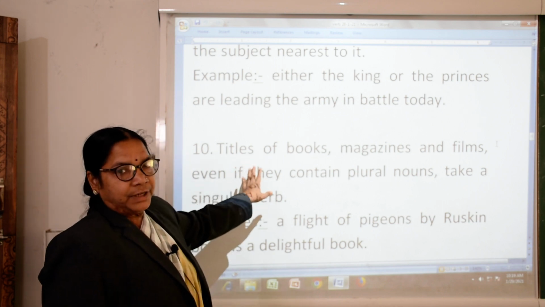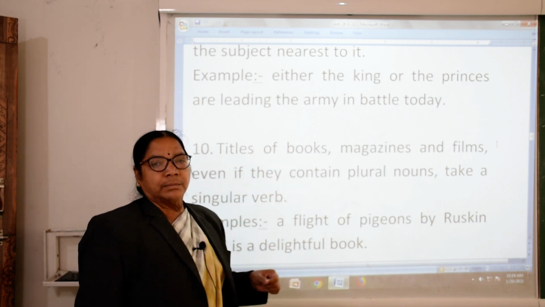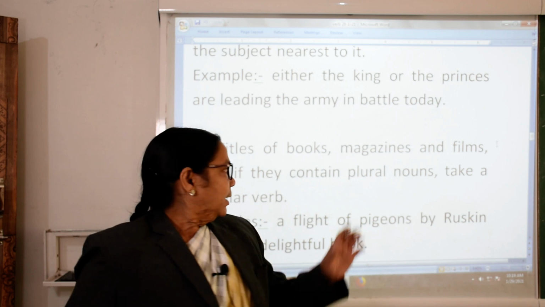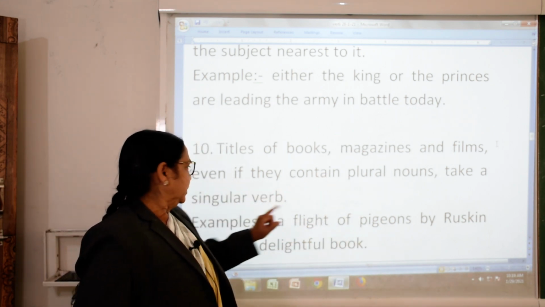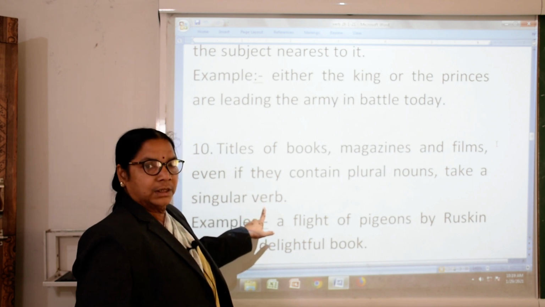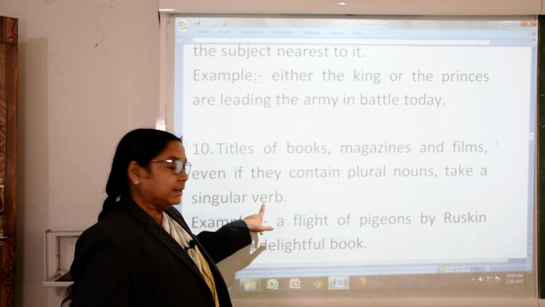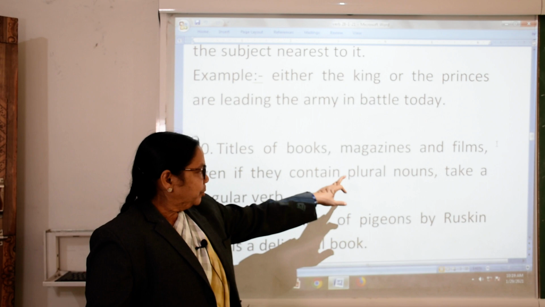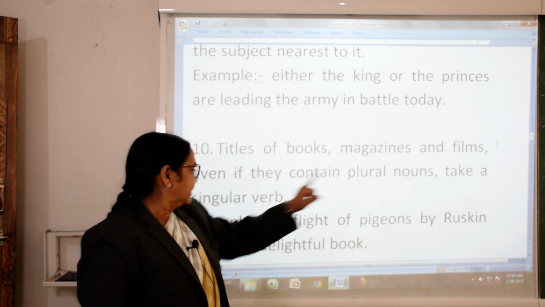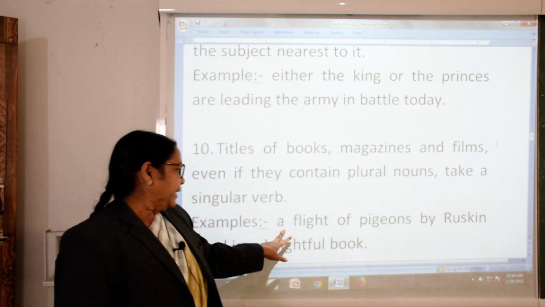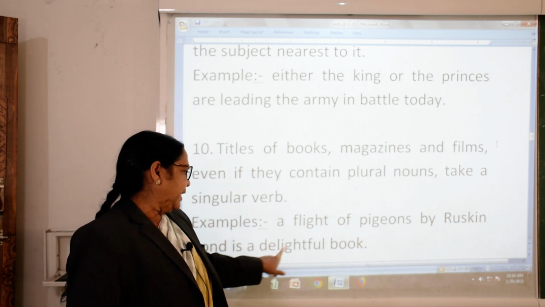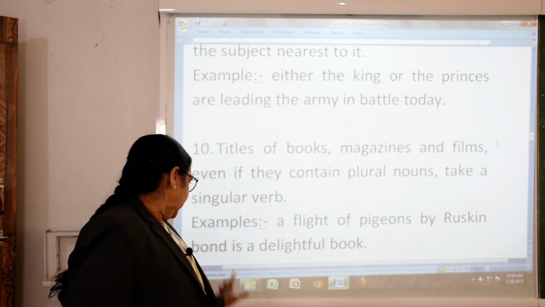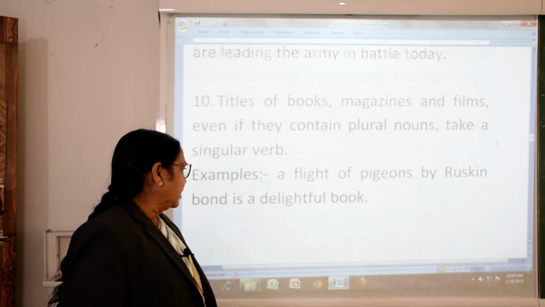Now, titles of books, magazines and films, even if they contain a plural noun, take the singular verb.